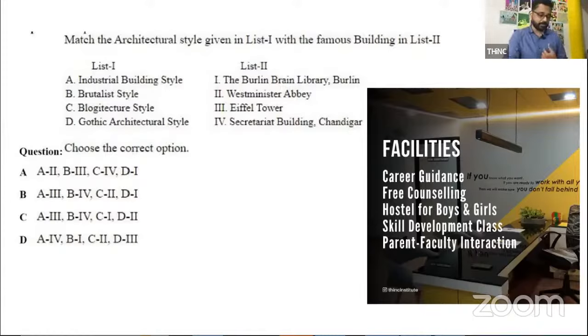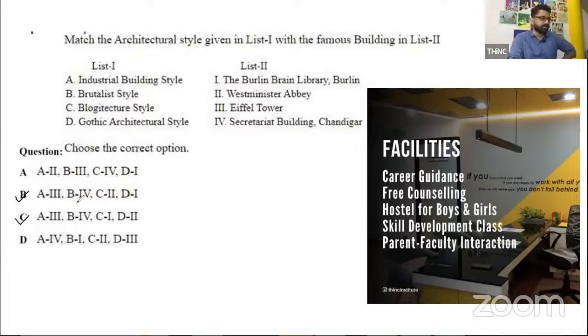Yes, for me also, I felt A3 was quite easy. Industrial building, it was done for some sort of exhibition. It was done towards the time wherein the industrial revolution was peaking and things like that. So A3 is something that is definite. Okay, so that is easy. A3 means it's either B or C.